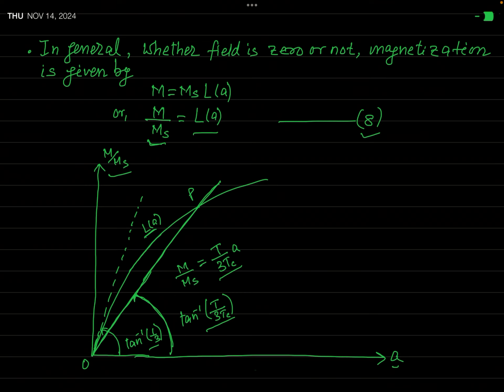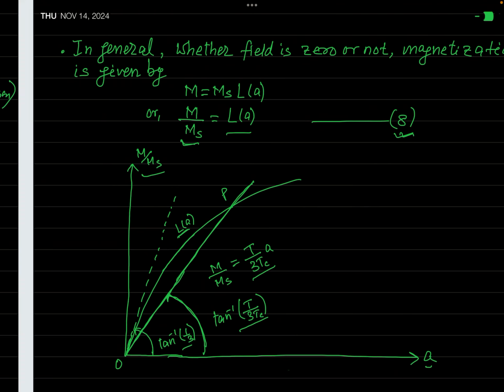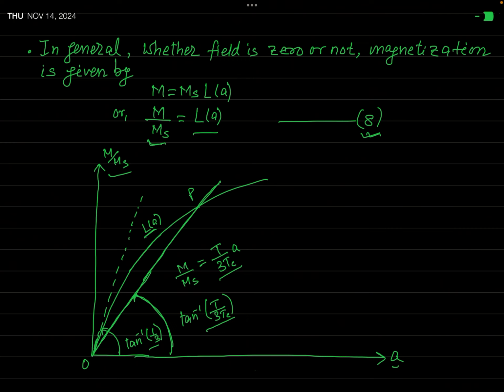Now you can see, when both of these two equations, equation 8 and equation 7, are satisfied simultaneously, only then a spontaneous magnetization will exist. So we can say that for spontaneous magnetization, both of the equations 7 and 8 must be satisfied simultaneously.